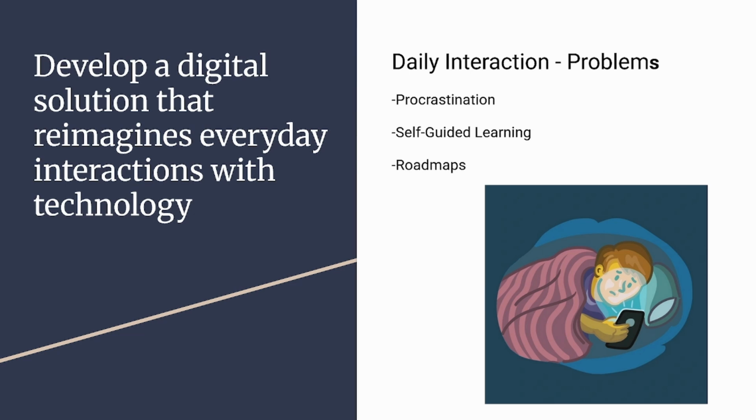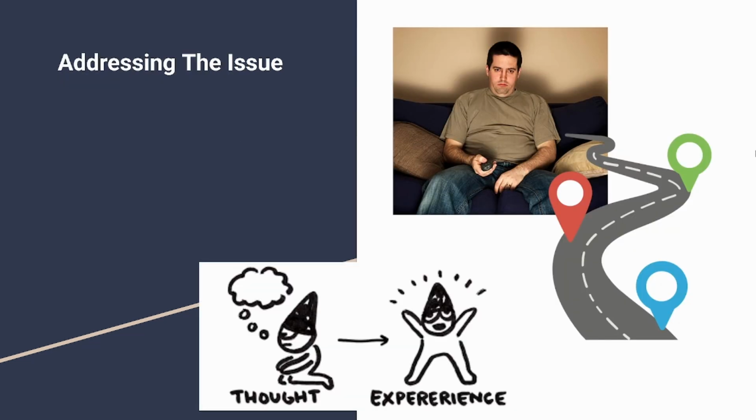Procrastination is a very major problem for me and other high schoolers alike, in that instead of wanting to do homework, we instead want to scroll on social media or play games. As I began to dive deeper and deeper into how to solve the issue of procrastination, I realized that the root problem was dealing with instant gratification. In order to fully address the issue of procrastination, I decided to try and make the process of learning as instantly gratifying as procrastinating is.